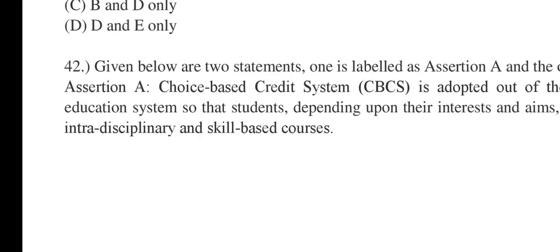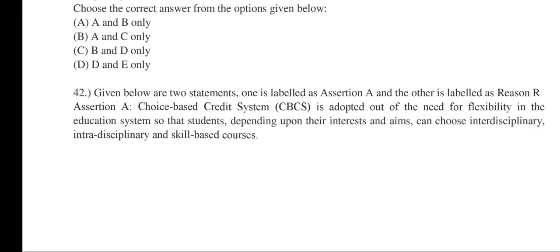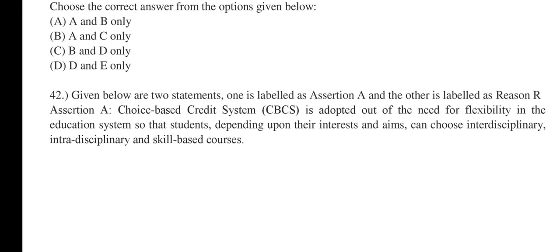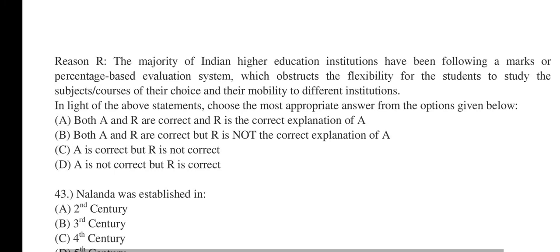42 says, given below are two statements. One is labeled as assertion and the other is labeled as reason. Assertion A: Choice-based credit system, CBCS, is adopted out of the need for flexibility in the education system so that students, depending upon their interests and aims, can choose interdisciplinary, intradisciplinary and skill-based courses. Reason R: The majority of Indian higher education institutions have been following a marks or percentage-based evaluation system which obstructs the flexibility for the students to study the subjects or courses of their choices and their mobility to different institutions.